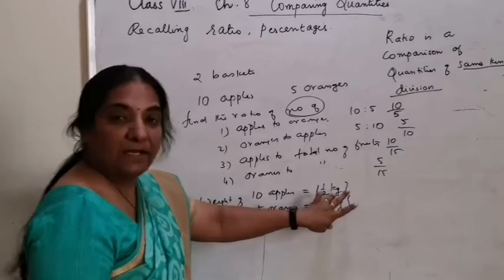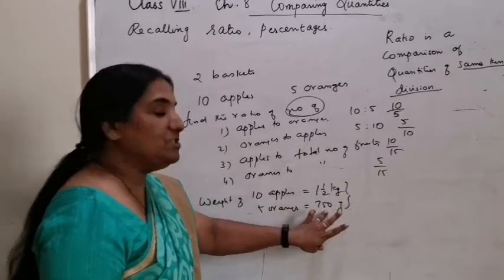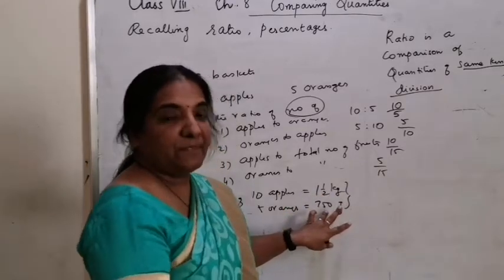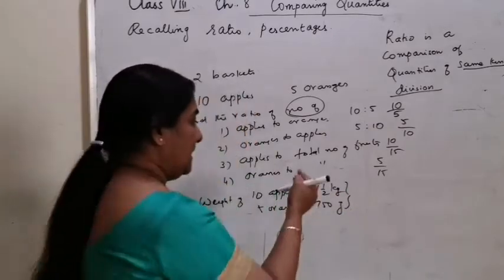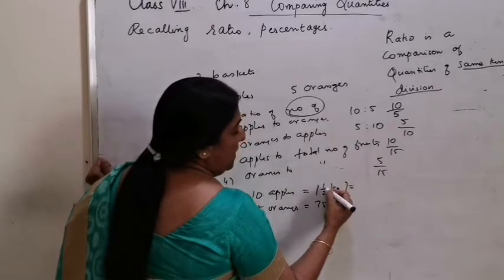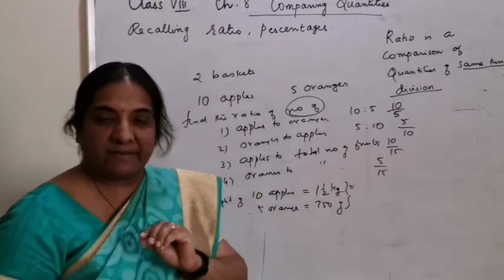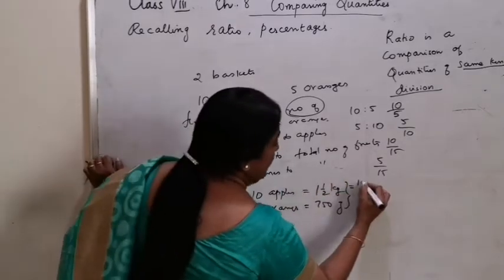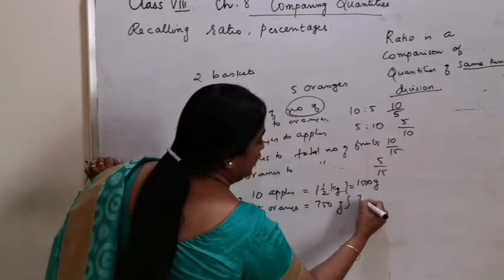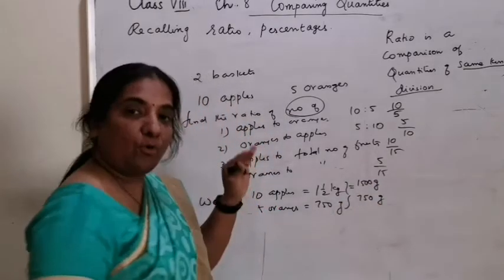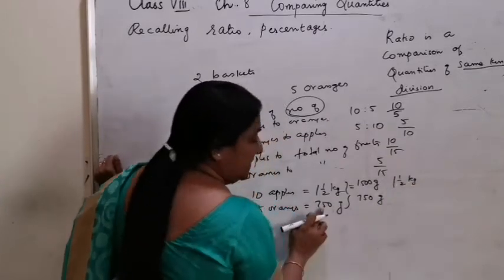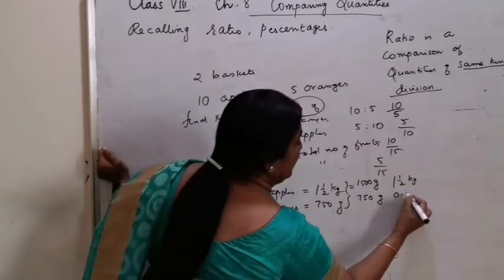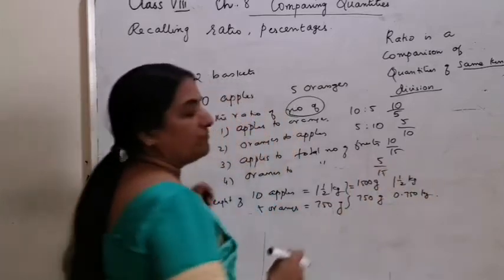Apples' weight is in kilogram and oranges' weight is in grams. So either of them has to be converted. That means you can write it as 1500 gram and 750 gram, or you can write 1.5 kg and 750 gram is the same as 0.75 kilogram.